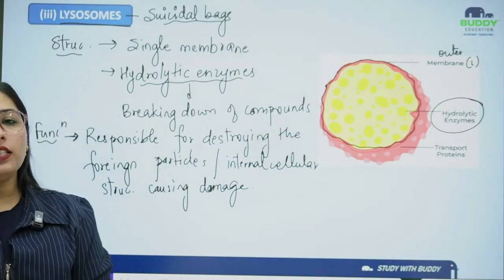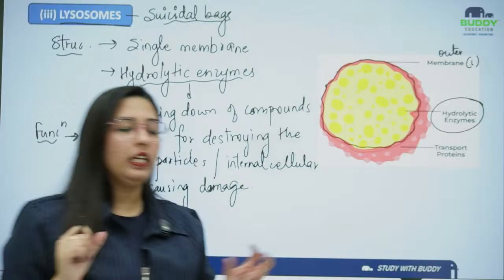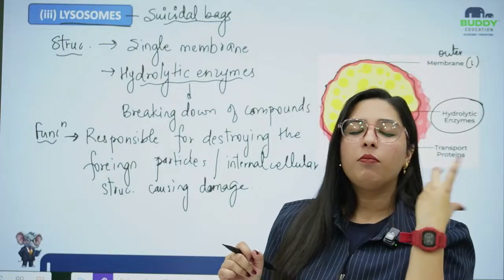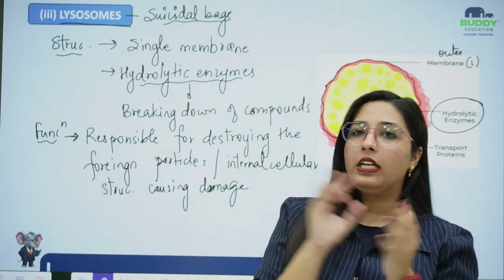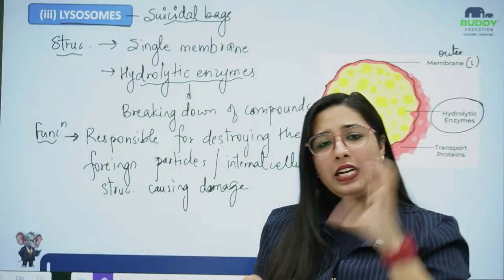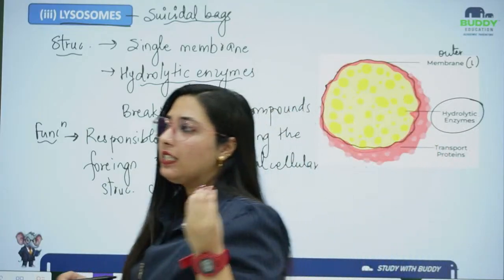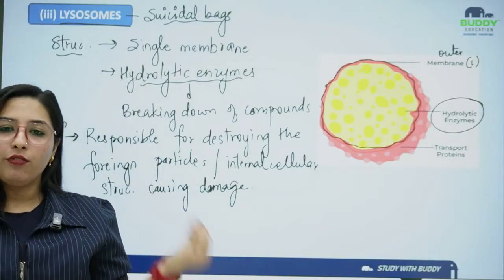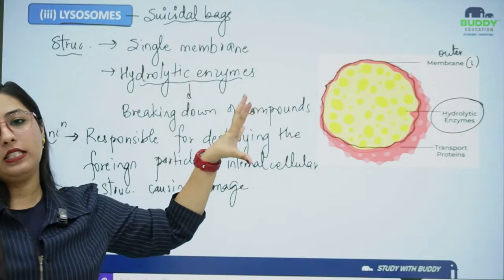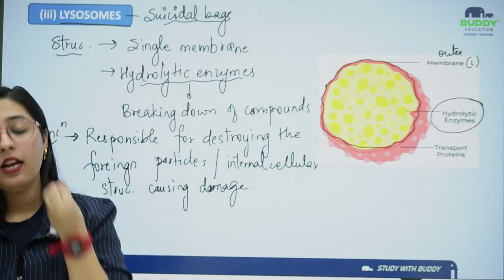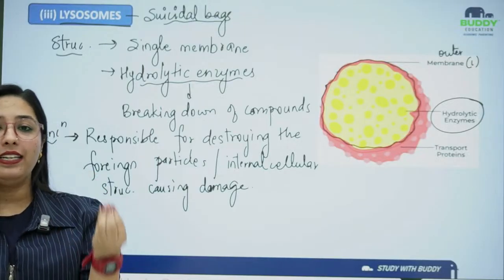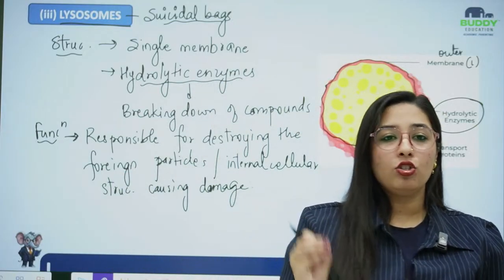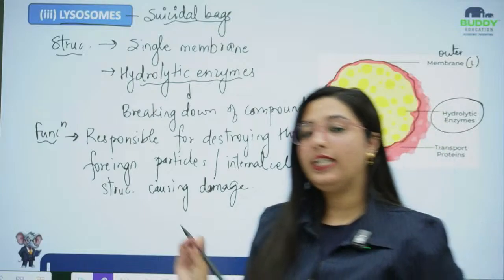What are these hydrolytic enzymes? The word hydrolytic is formed from two words, hydro and lytic. Lytic comes from the word lysis, as lysis is a process of destroying anything. If I want to completely destroy any structure, that process will be lysis. Hydro, coming from the word hydro, means these enzymes work only in the presence of water. That's why we are using the word hydrolytic enzymes. They are working on any structure only in the presence of water.